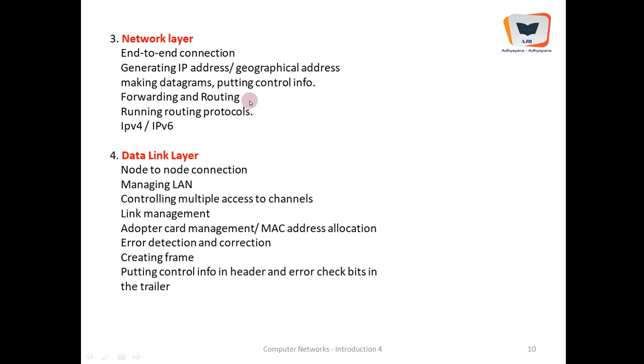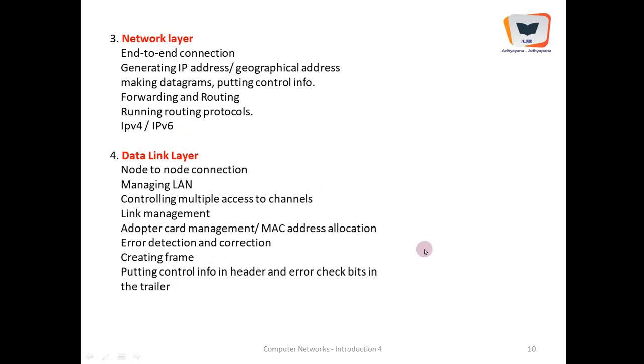Routing is global, while forwarding is local to every router. Routing is determining the path beforehand, on what path the packets have to move. This is decided by the network layer, which runs routing protocols. Two predominant protocols are IPv4, the earlier protocol, and IPv6.